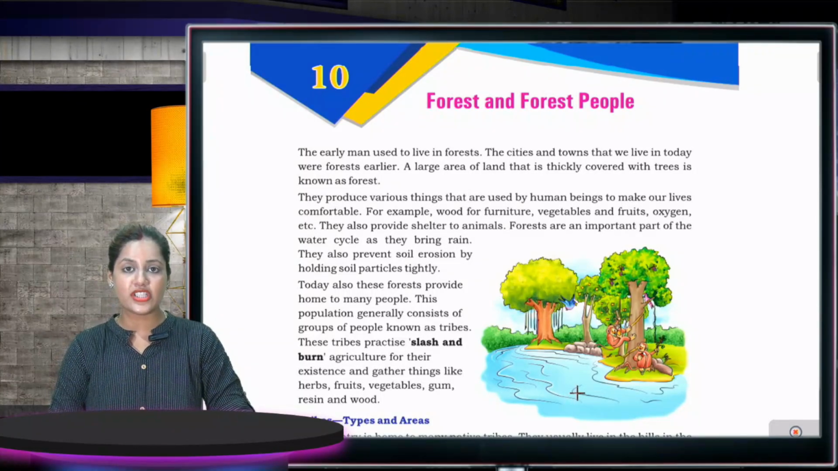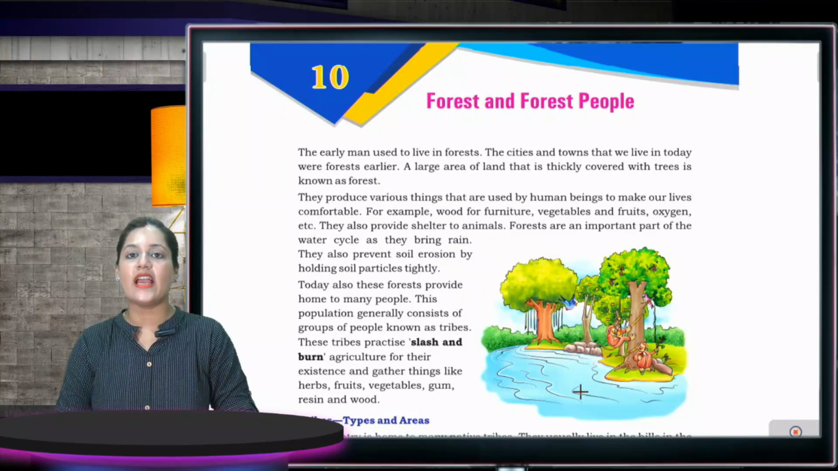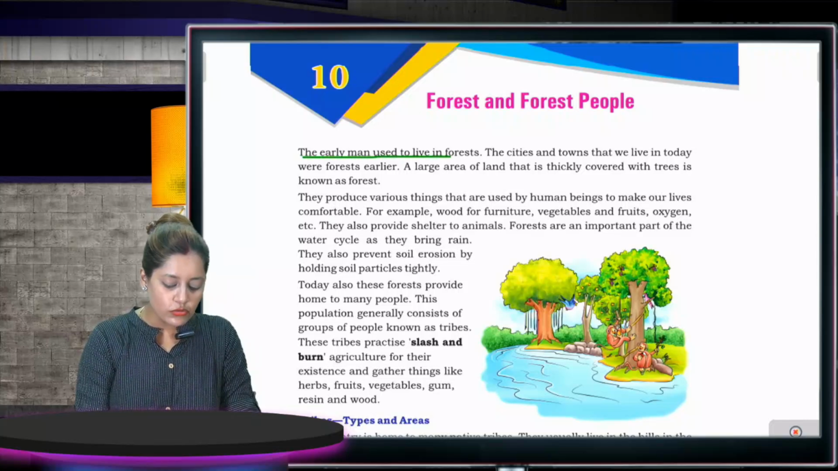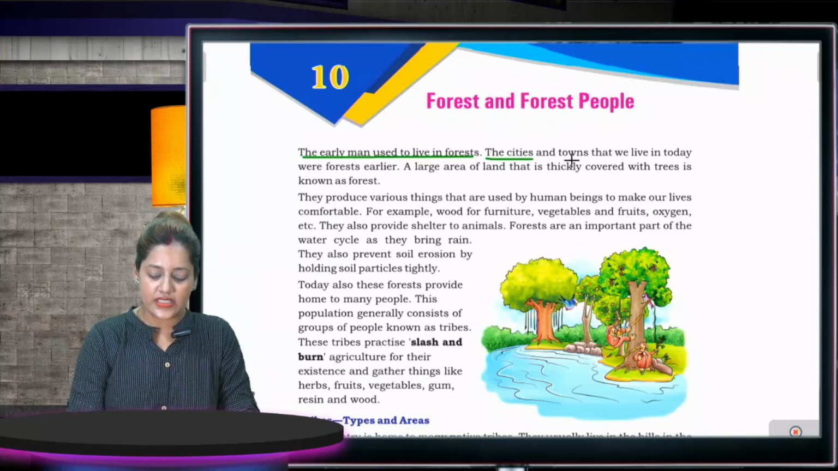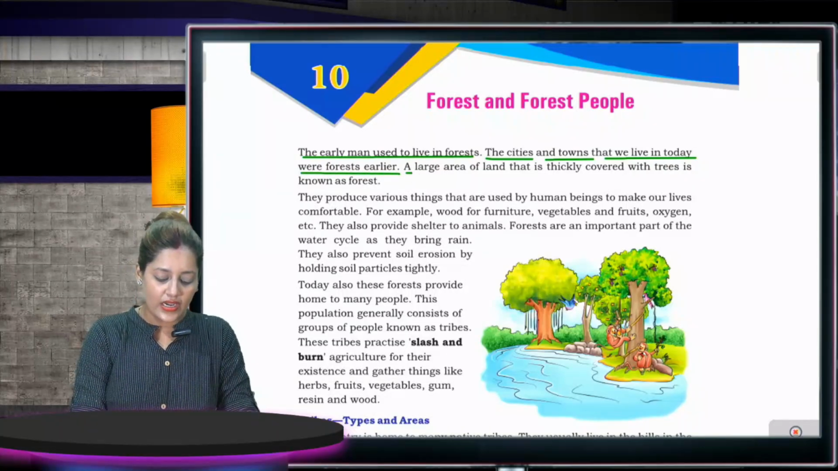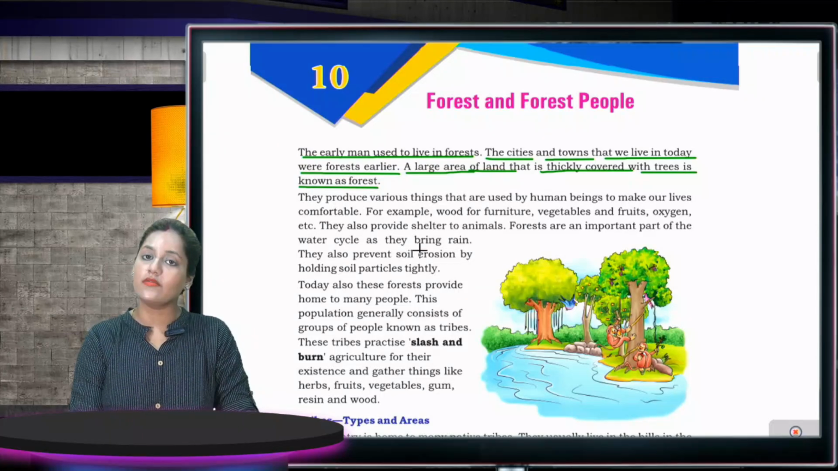So what is the name of the chapter? The chapter name is Forest and Forest People. So let's read the chapter. The early man used to live in forest. The cities and the towns that we live in today were forests earlier. A large area of land that is thickly covered with trees is known as forest.